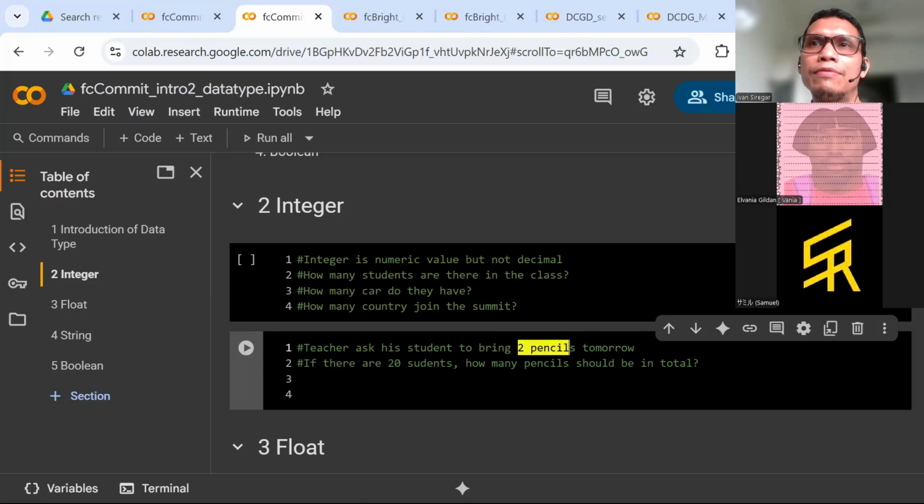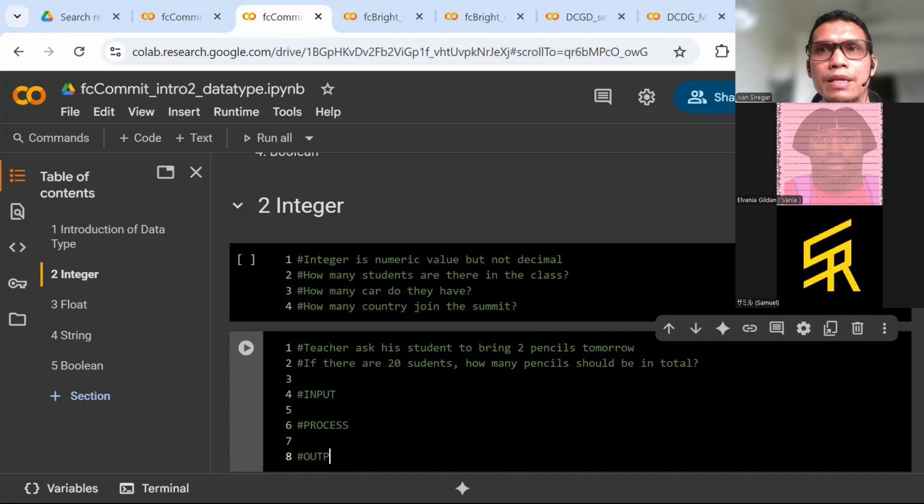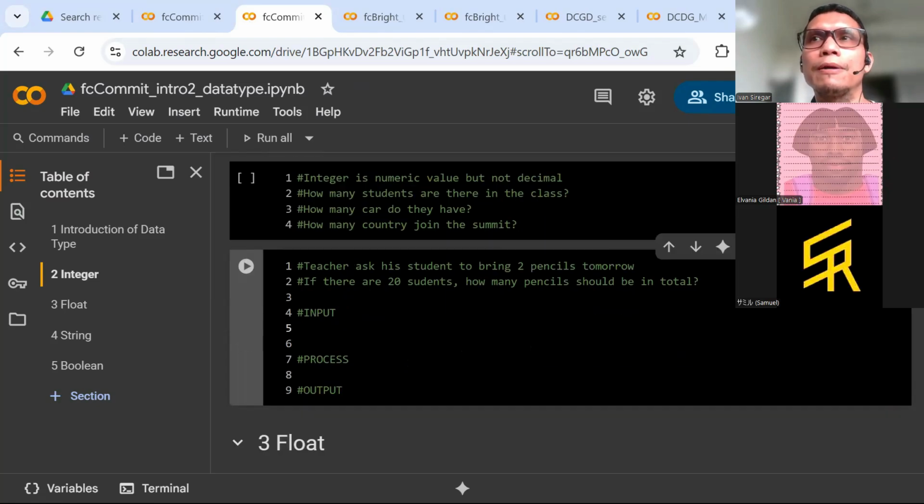And also this as the variable as well, also okay. But remember, you have to provide input, process, and output. Remember always to put these three parts. So pencil here. Okay, sorry.